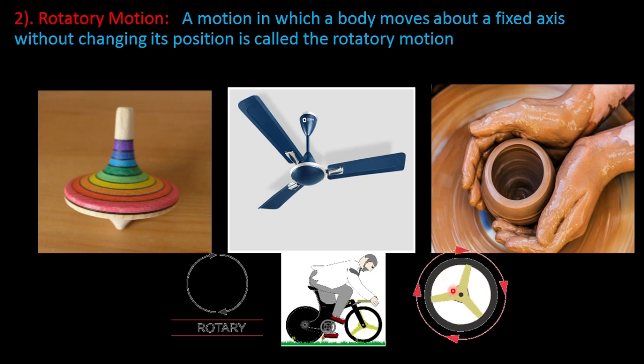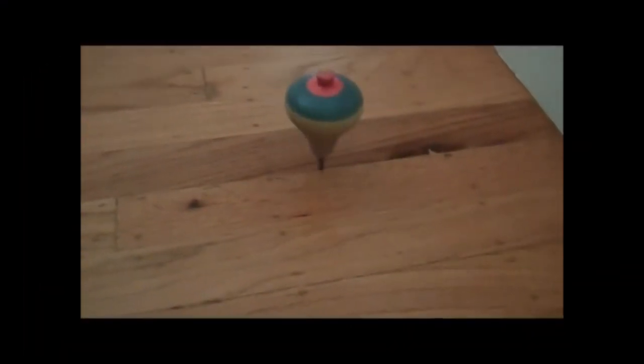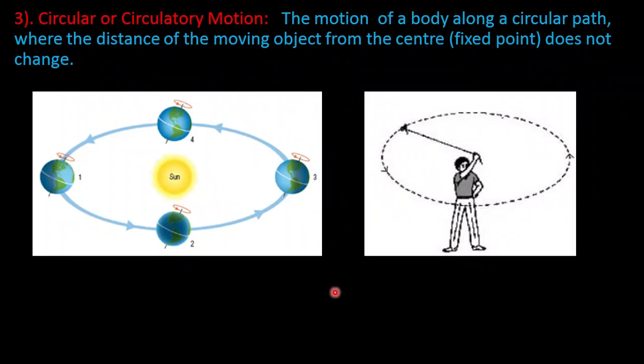Movement of a fan, spinning wheel or charka, and motion of swings like merry-go-round and giant wheel are some other examples of rotatory motion. Let us understand this topic through a video. In this video, you can see that a spinning top is moving about a fixed axis without changing its position. So, it shows rotatory motion.